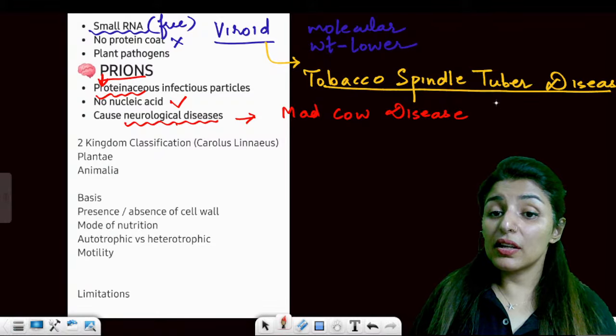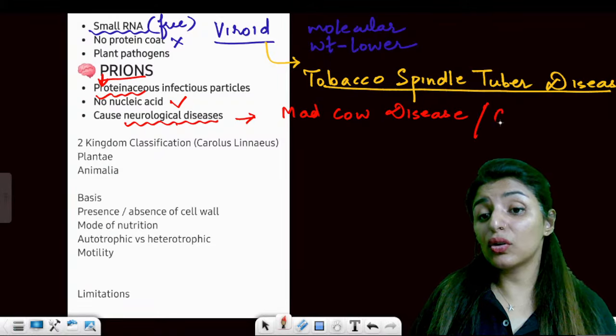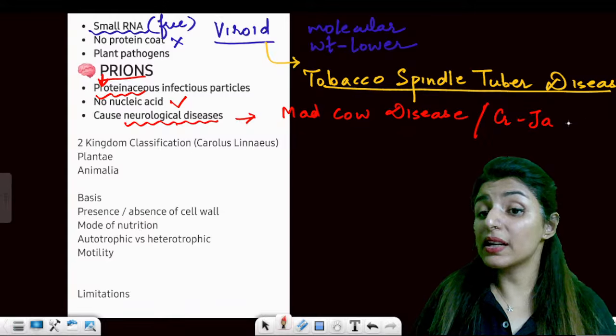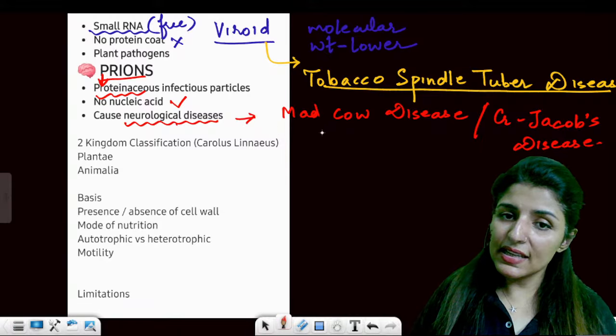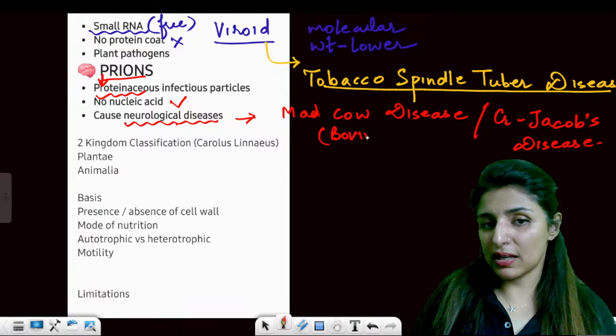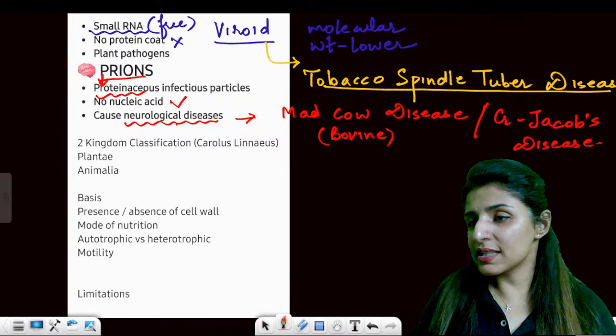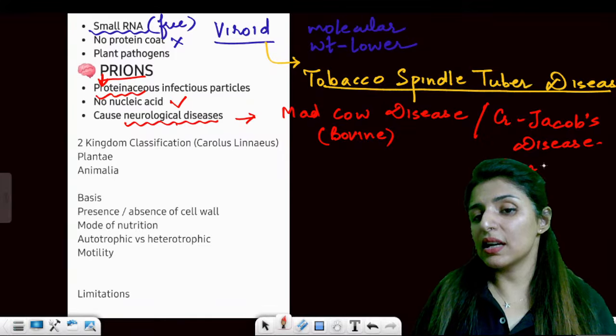Okay, now it is also known as Creutzfeldt-Jacob disease. Is that clear? Mad cow disease is bovine, means it affects cows, while Creutzfeldt-Jacob disease is a variant which causes it in humans.